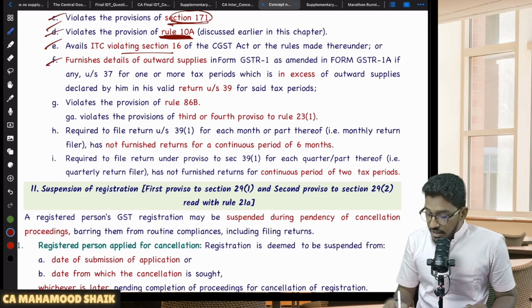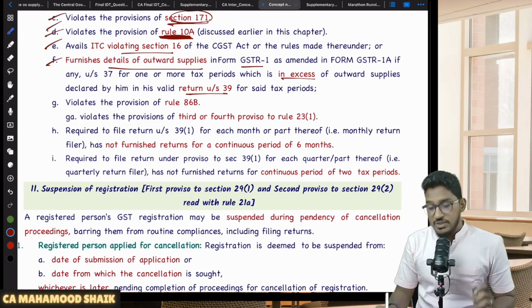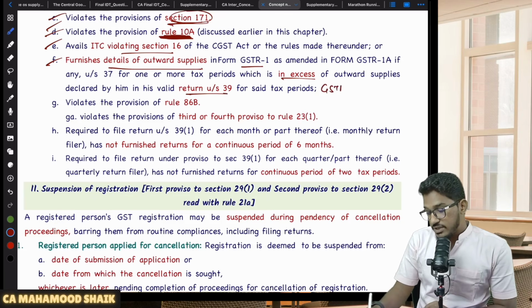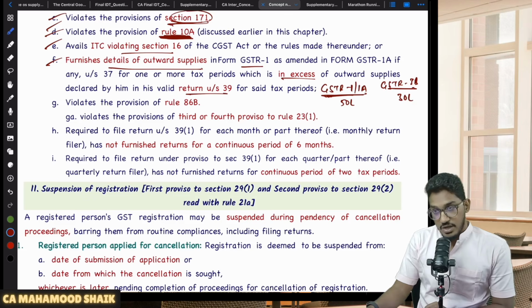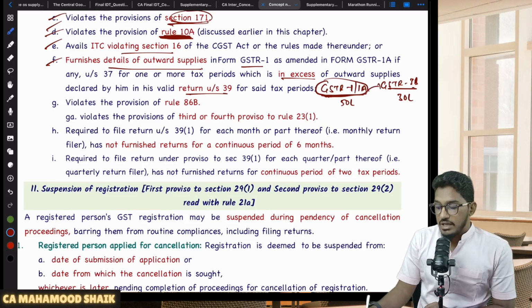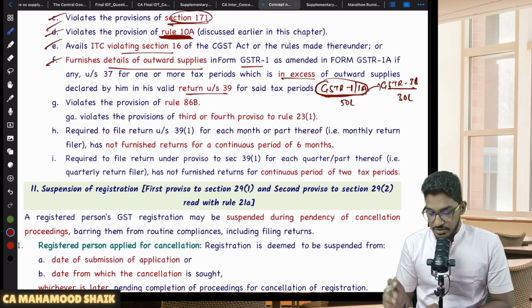Or if he furnishes details of outward supplies in GSTR1 in excess of outward supplies declared by him in GSTR 3B. I will give you one example. In your GSTR1 or 1A, let us say you are declaring your outward supplies as 50 lakh rupees. But in your GSTR 3B, when you actually have to make the payment, there you are declaring your outward supply as only 30 lakh rupees. So this is also a case where you are declaring more outward supplies in your GSTR1 and less outward supplies in your GSTR 3B. Then also PO can cancel your registration.